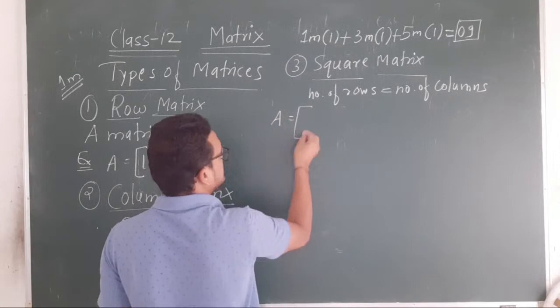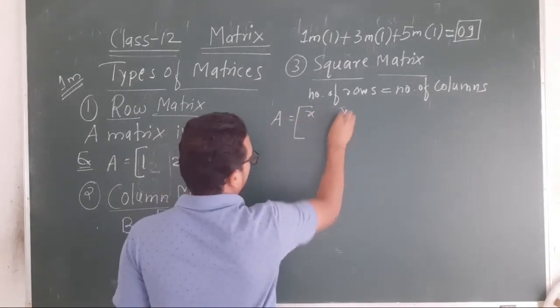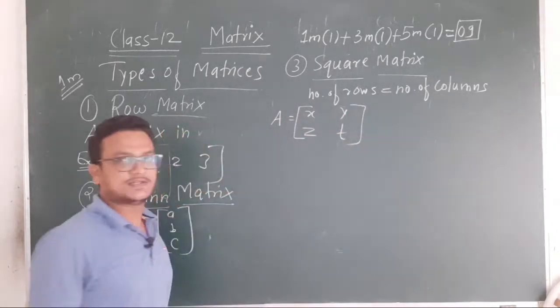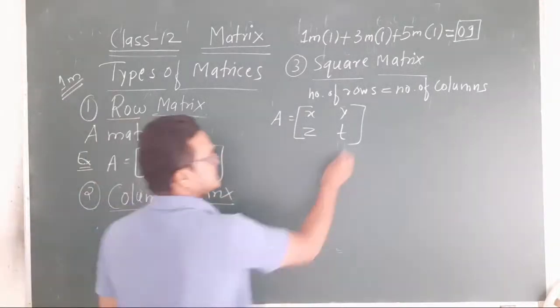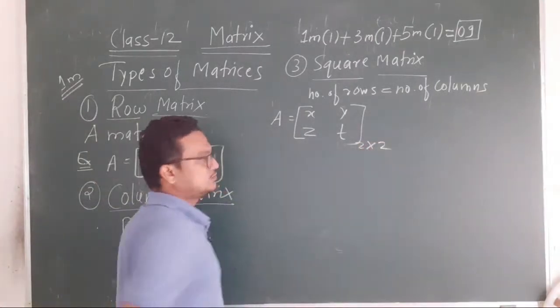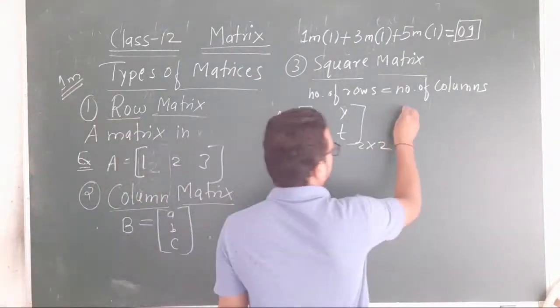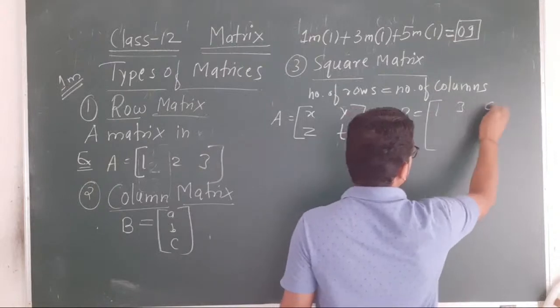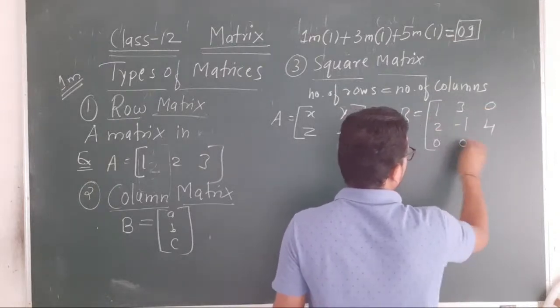Let me write one example. Matrix A is equal to x y z t, in two rows. It is called a square matrix. Why? Because its order is 2 cross 2, 2 rows and 2 columns, the same number. If you want 3 cross 3, matrix B is equal to 1 3 0, 2 minus 1 4, 0 0 1.